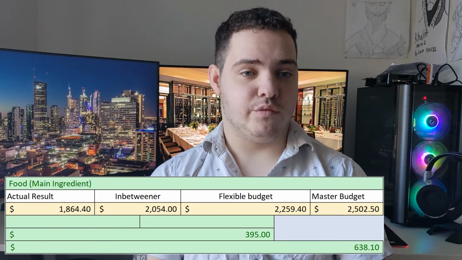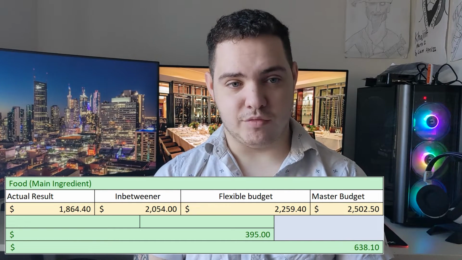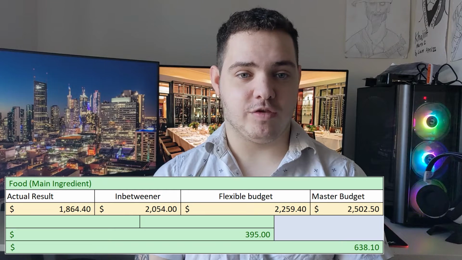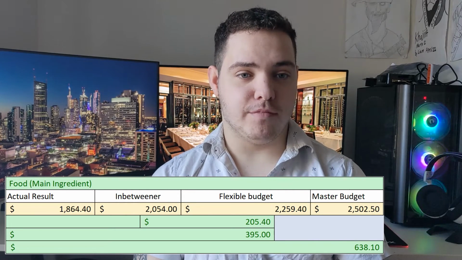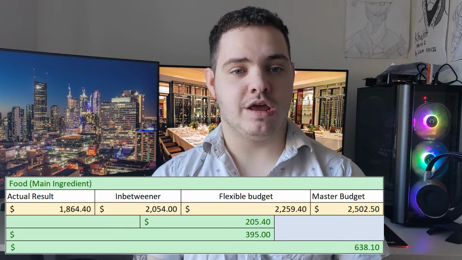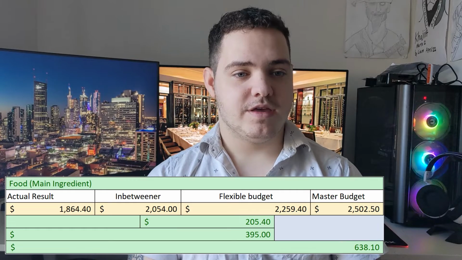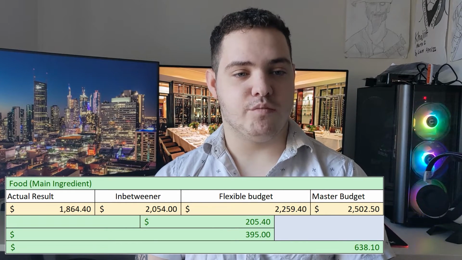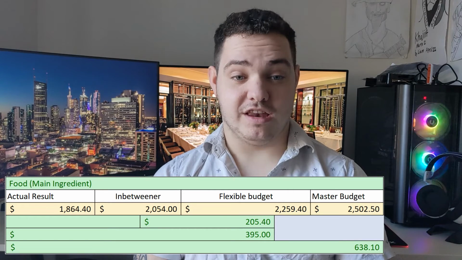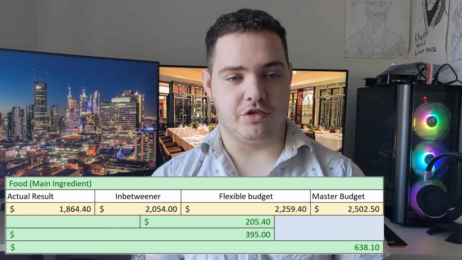Once again, like with beverages, we must break this down into our third level of analysis in order to understand more fully what aspects of our selling price contributed to this outcome. Of the two, our efficiency variance contributed the most to this result, with a favourable $205.40 difference from what was initially projected. This is most likely the result of using less grams per meal than originally intended, and once again, it all adding up to a significant efficiency increase. The reasons for this could be a range of things.